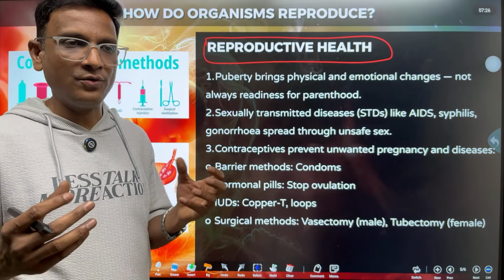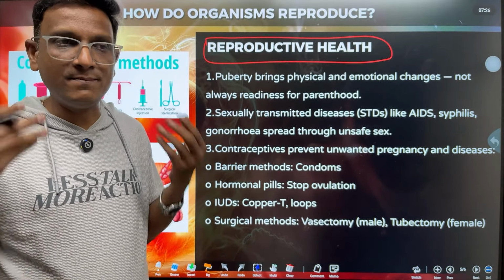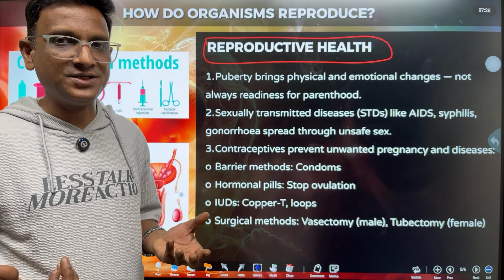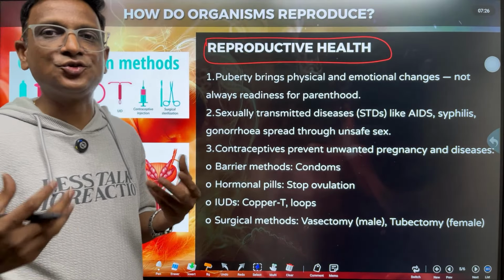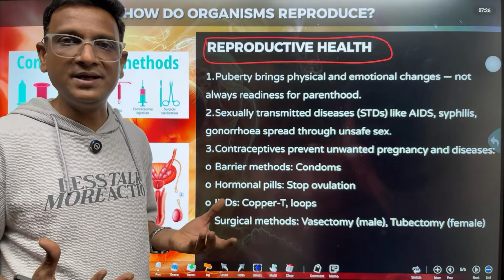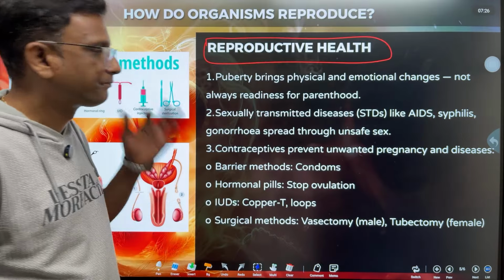Along with the physical development of the body, mental maturation is also required. Mentally, emotionally, socially, the person should be matured to produce babies. That is for parenthood.